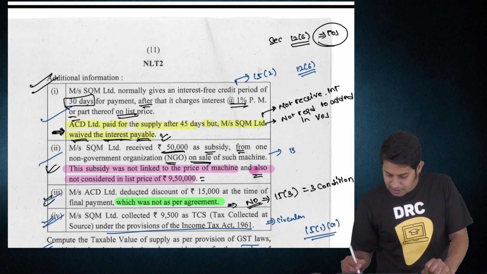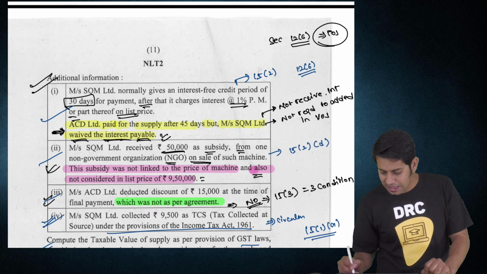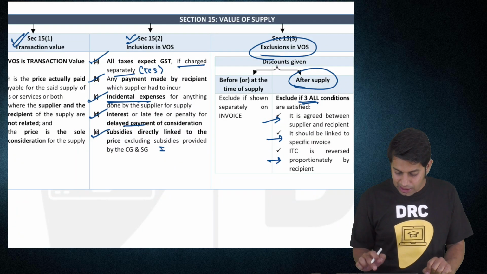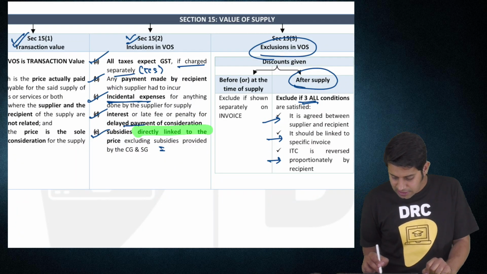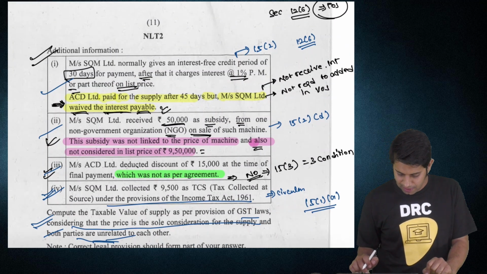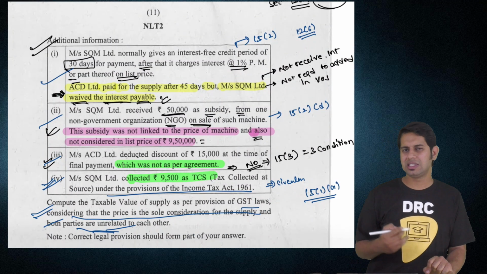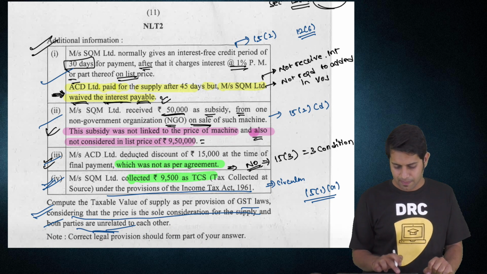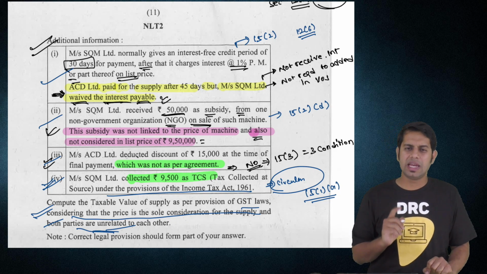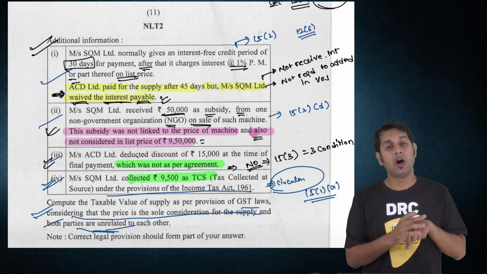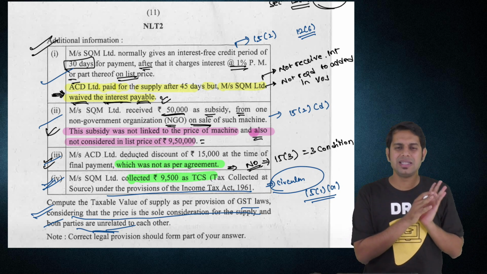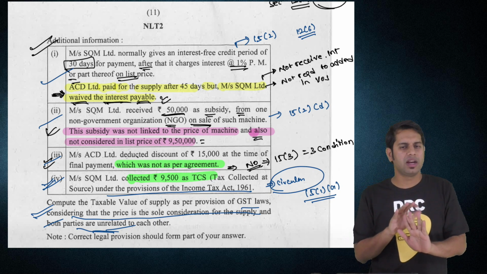Then section 15 subsection 2 clause D talks about subsidy. Subsidy is required to be added only if it is what? Linked to the price. Only if it is directly linked to the price of the goods or services which you are supplying. Then finally, TCS is not required to be added in value of supply. You can just write a single line: as per section 15 subsection 2 clause A, all the taxes are required to be added. However, a circular has been passed by the CBIC telling that the TCS collected under income tax is not required to be added in value of supply.